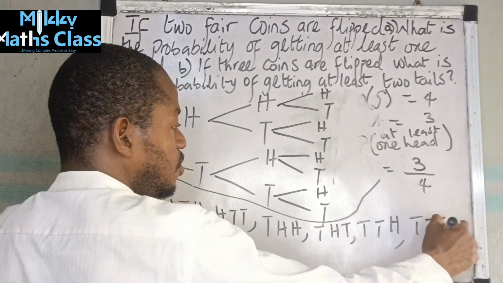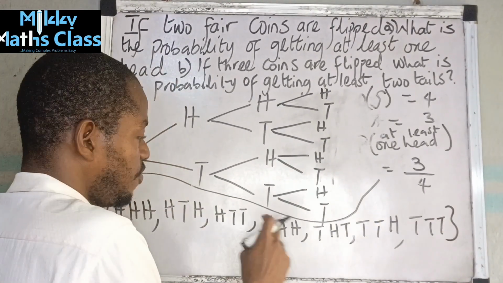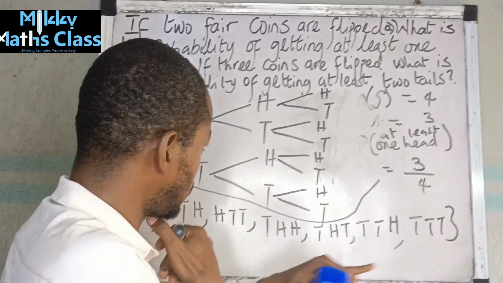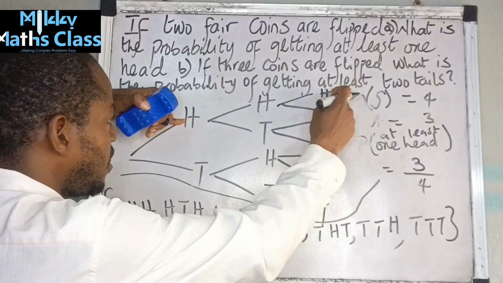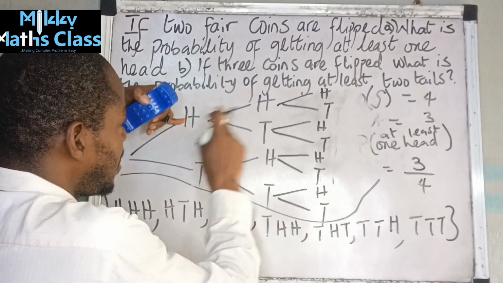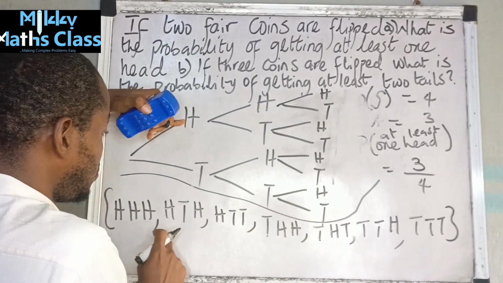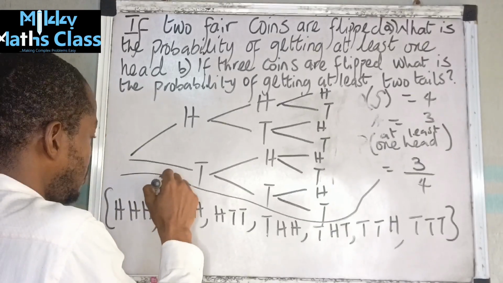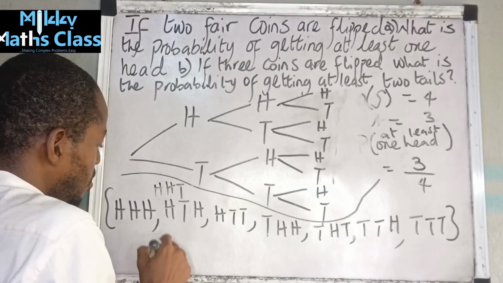1, 2, 3, 4, 5, 6, 7. Okay, I've omitted one. Head, head, head. 1. Head, head, tail. Okay, that's the one I omitted. Let me put it there. Head, head, tail.